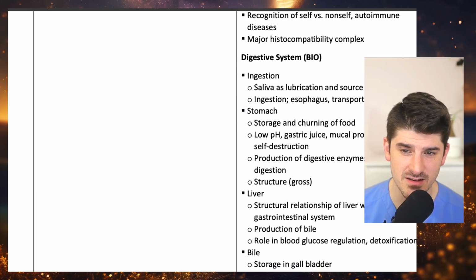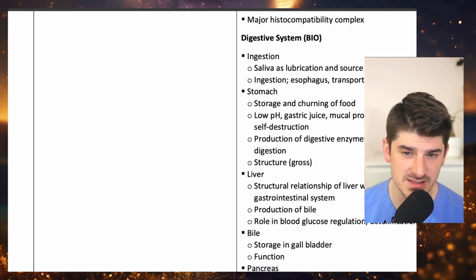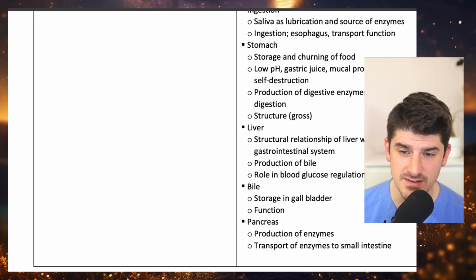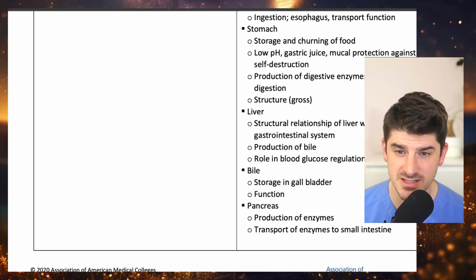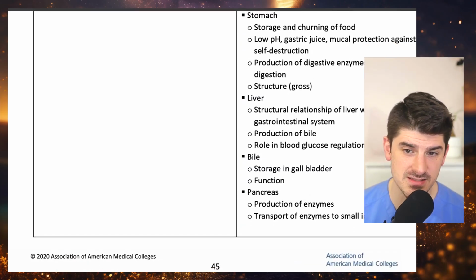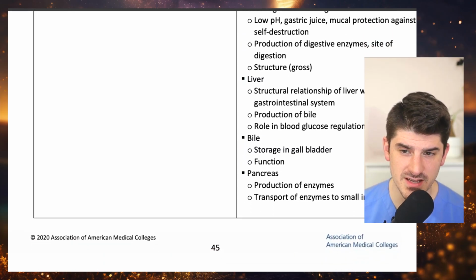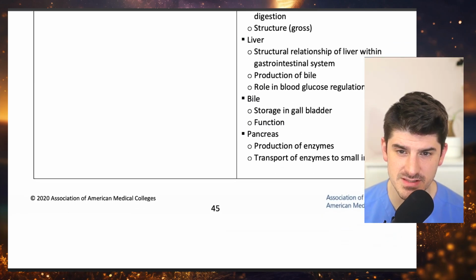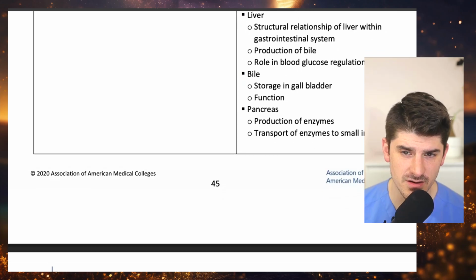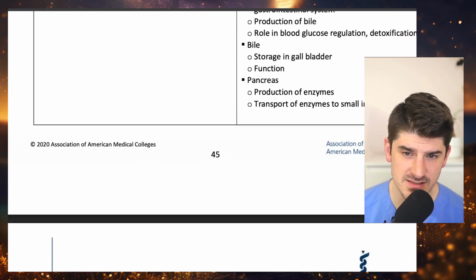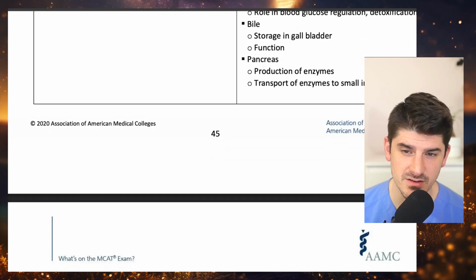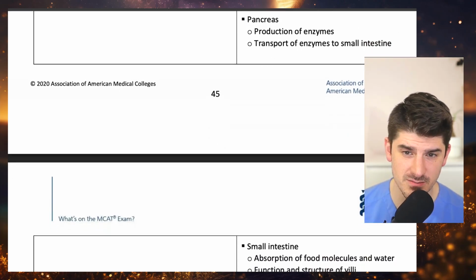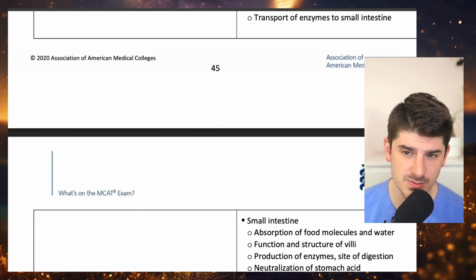molecule, recognition of self versus non-self in autoimmune diseases, major histocompatibility complex. Digestive system, ingestion, saliva as lubrication and source of enzymes, ingestion, esophagus transport function, stomach, storage and churning of food, low pH, gastric juice, mucosal protection against self-destruction, production of digestive enzymes, site of digestion, structure, liver, structural relationship of the liver within the gastrointestinal system, production of bile, role in blood glucose regulation, detoxification, bile, storage in gallbladder, function, pancreas, production of enzymes, transport of enzymes to